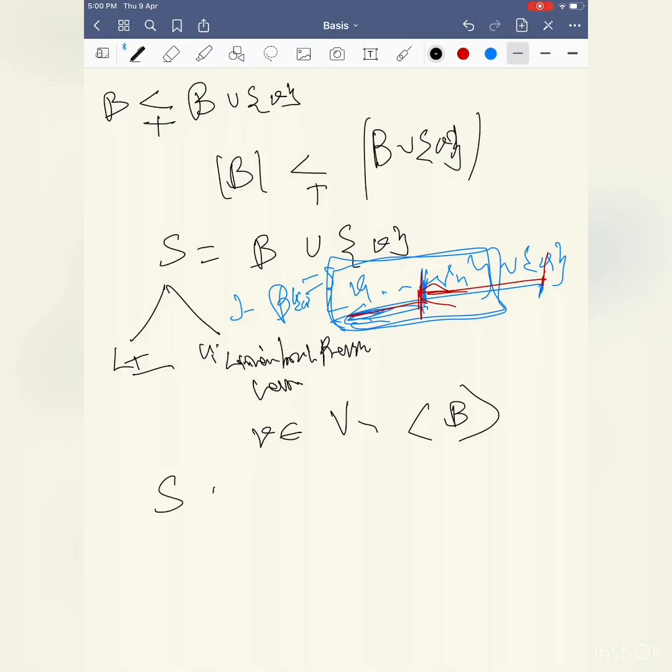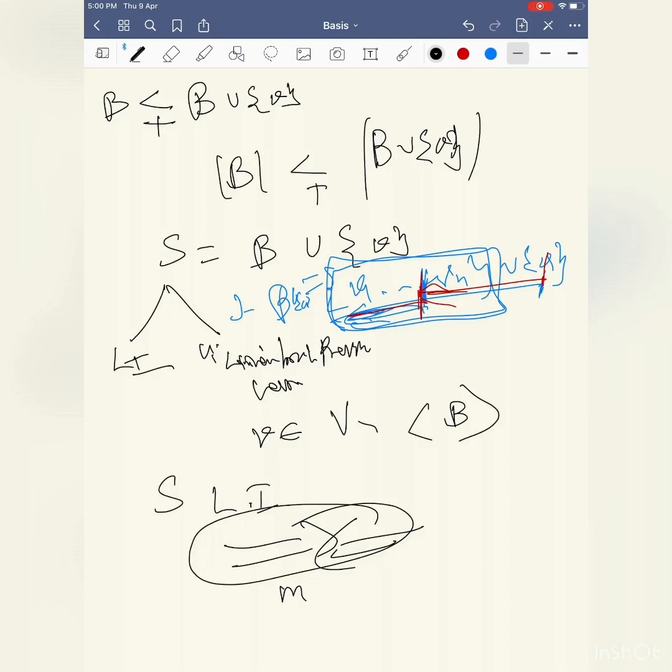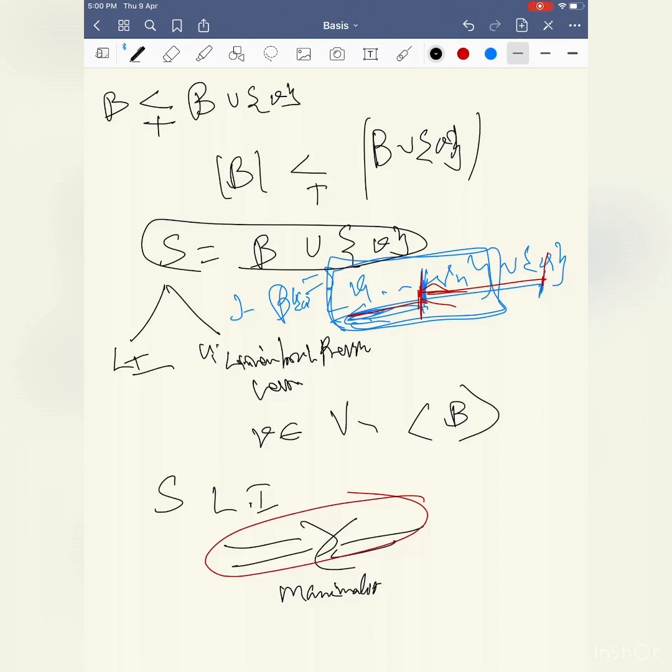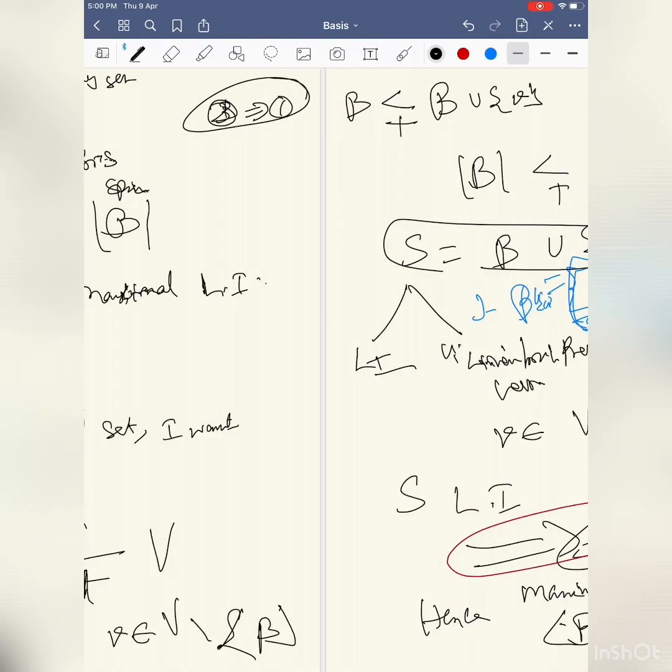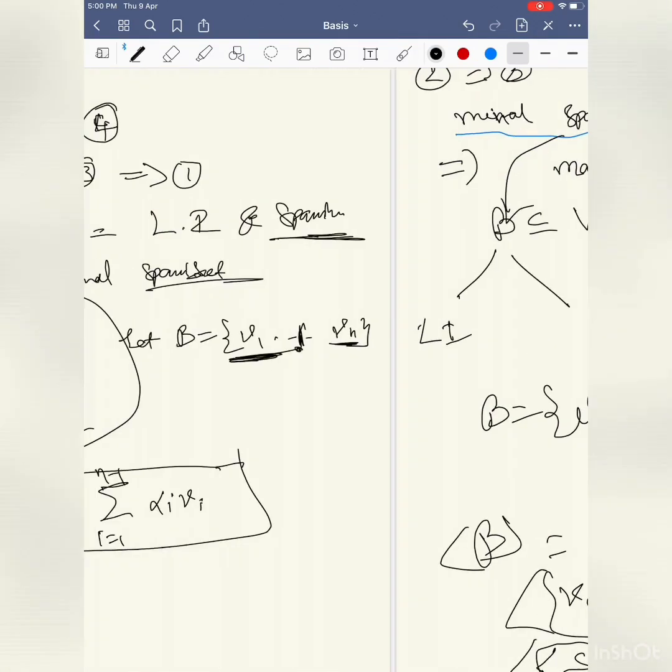So from here S must be linearly independent, but that is a contradiction to the maximality, because we added one more vector and it is still linearly independent. This symbol we use for contradiction. Hence the span of B cannot be a proper subset; B spans V fully. I have linear independence by assumption, and spanning is there, so we are done. So this says B is a basis.